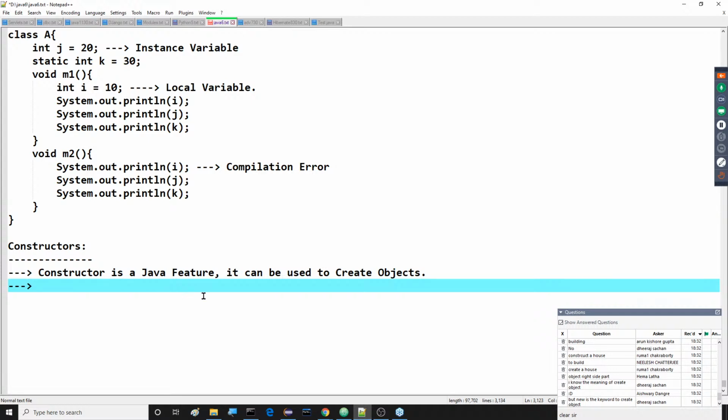New is a keyword. Constructor is also used to create objects. While creating objects, we are able to use this one also. It's too much if you're asking this type of questions now. Leave it. First of all, understand what I'm telling you.